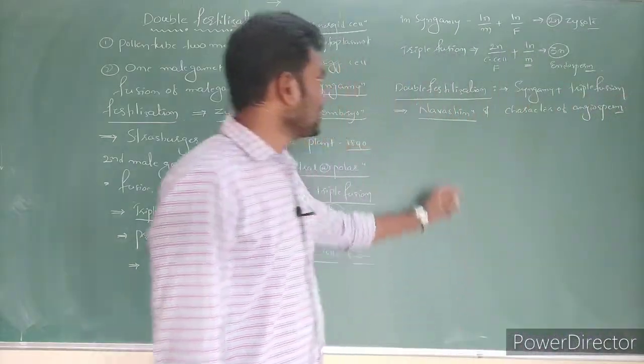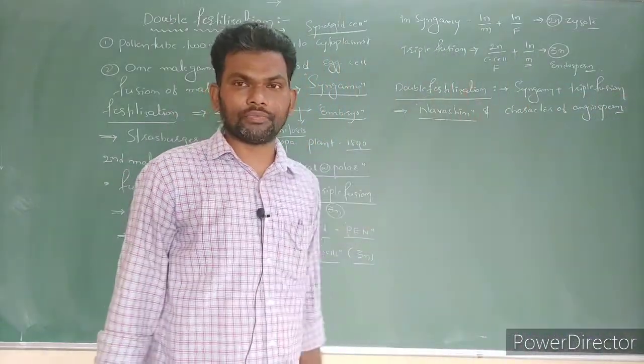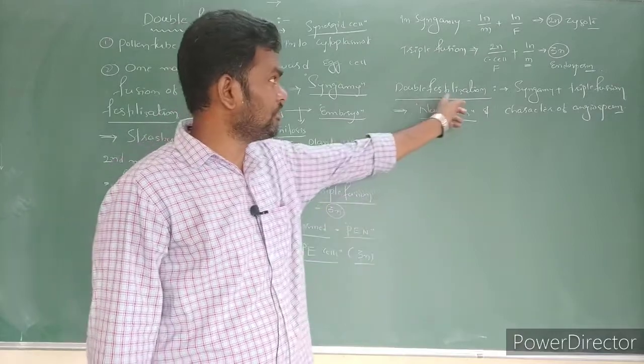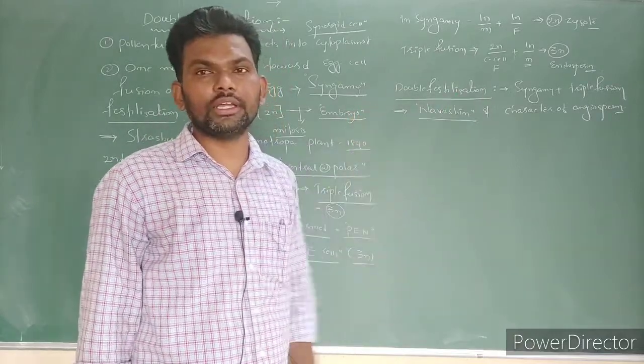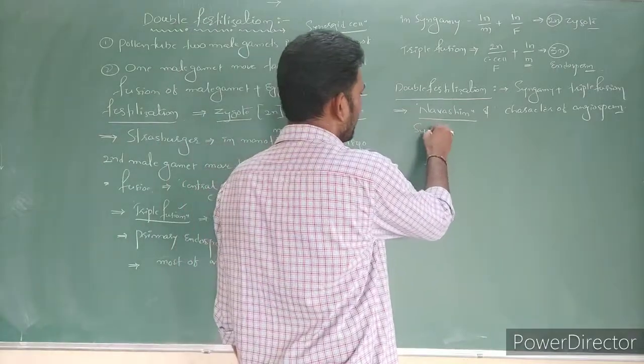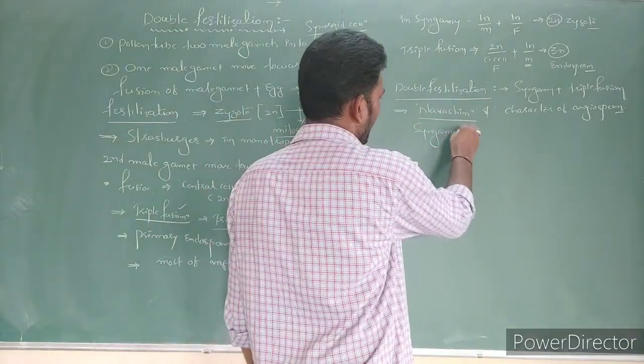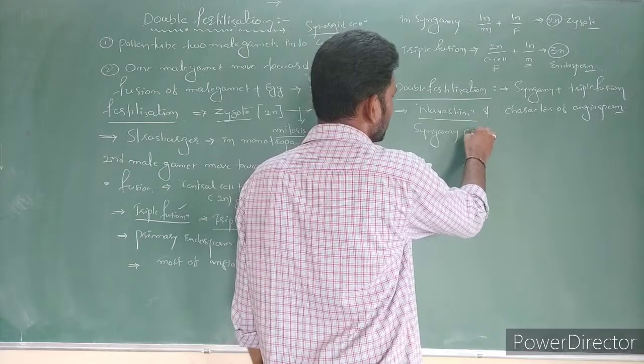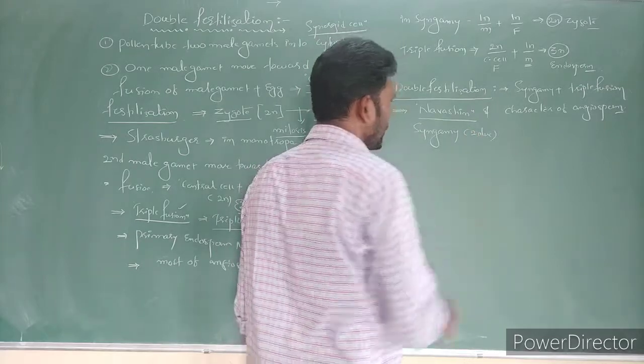Now how many nuclei are involved in double fertilization? 5 nuclei are involved in double fertilization. Let's see here, in syngamy how many nuclei? 2 nuclei.